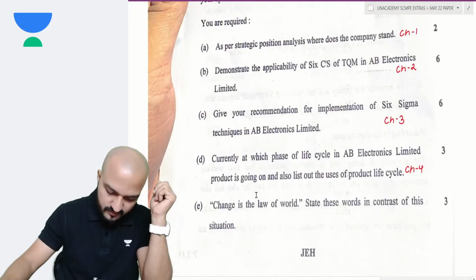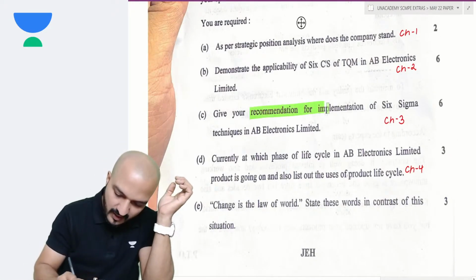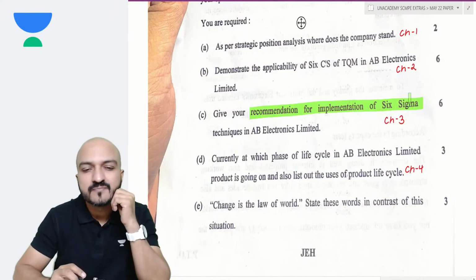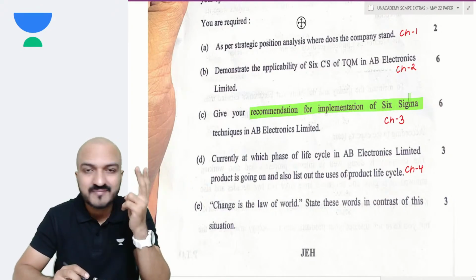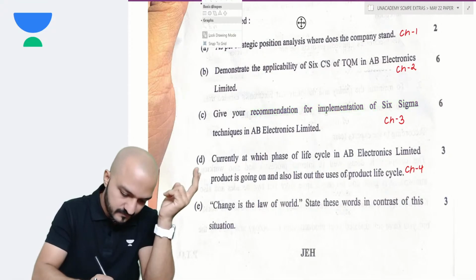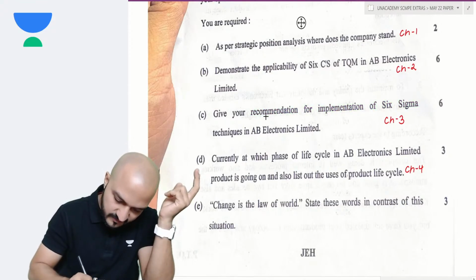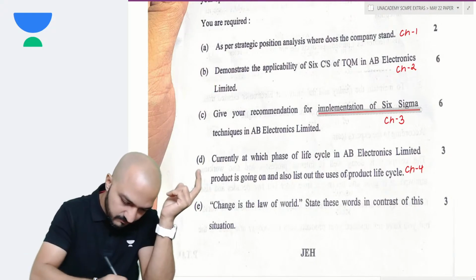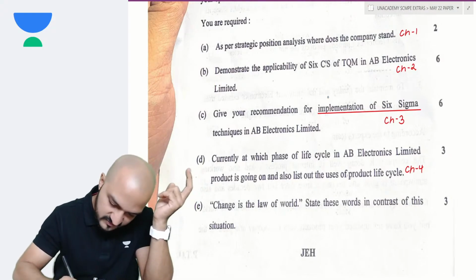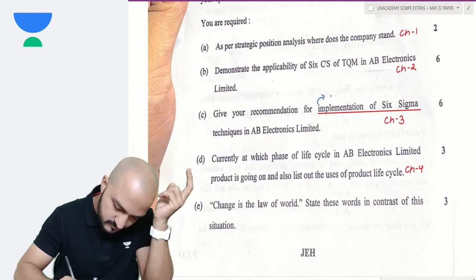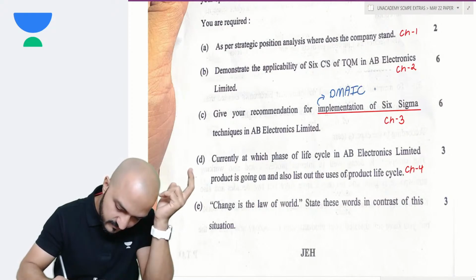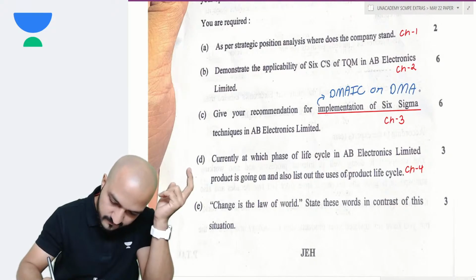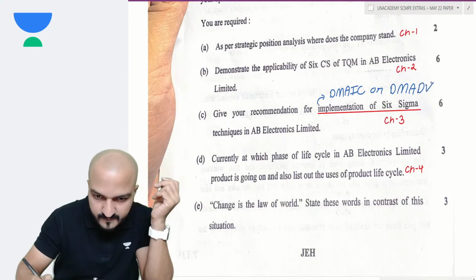Third, give your recommendation for implementation of Six Sigma. Well, you know, there are two methods of implementing Six Sigma. That's from chapter number 3. Implementation of Six Sigma can be by two methods, called DMAIC or DMADV.